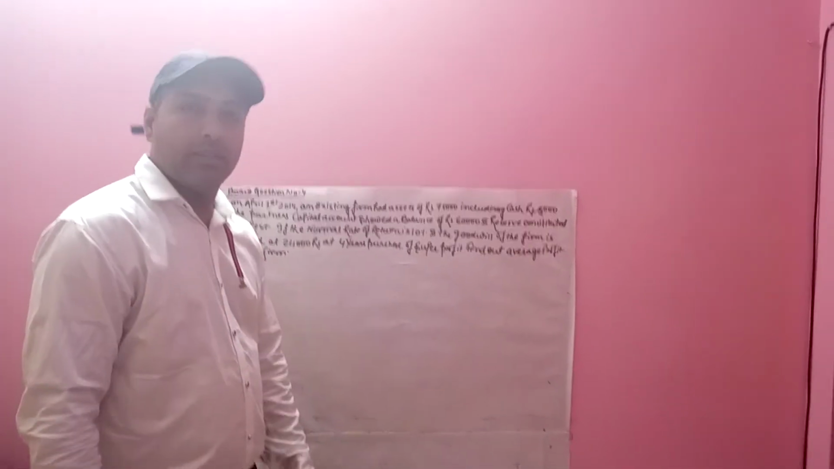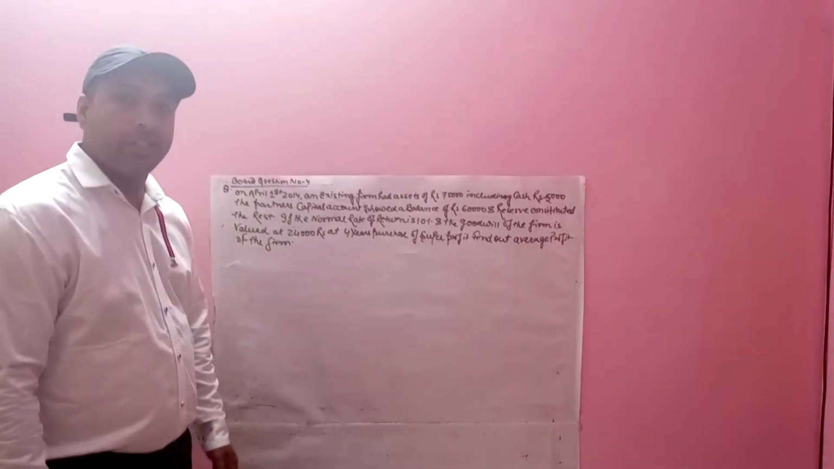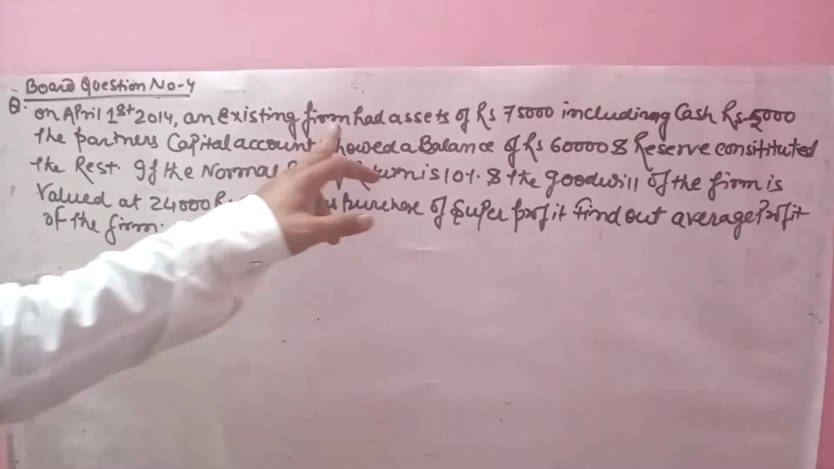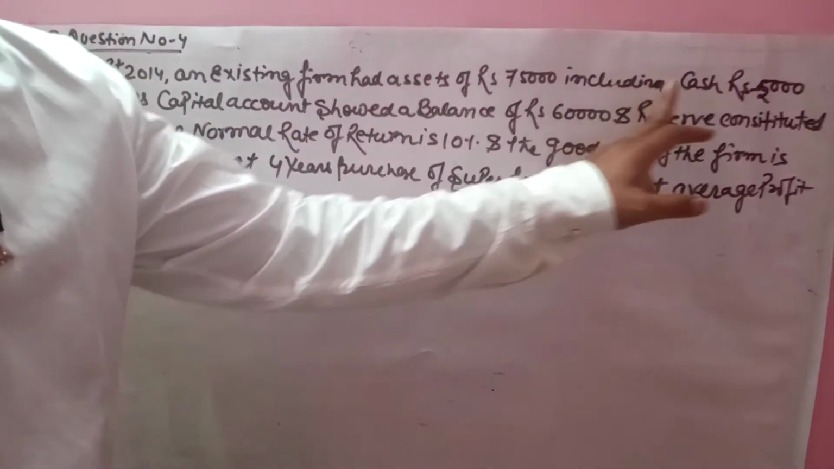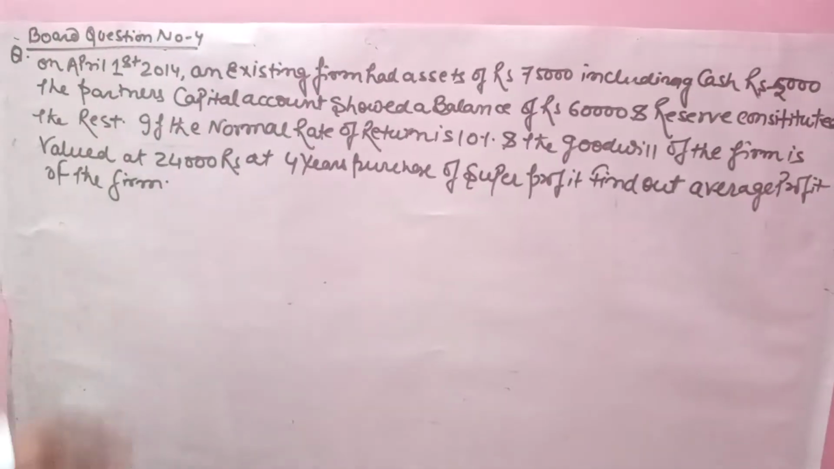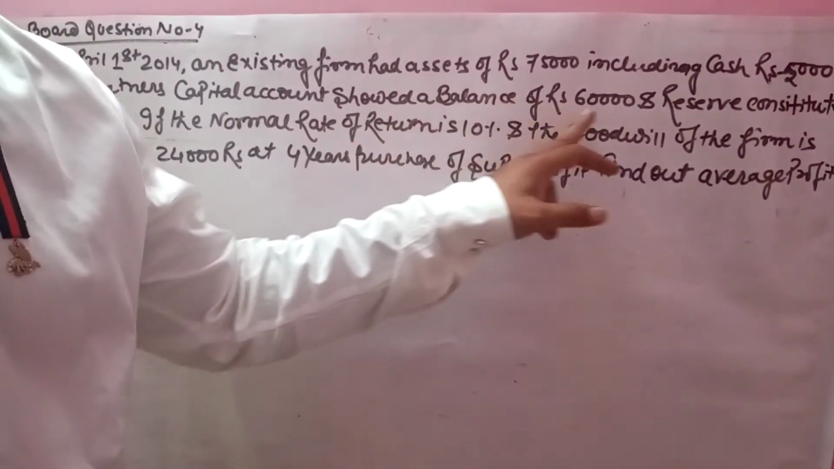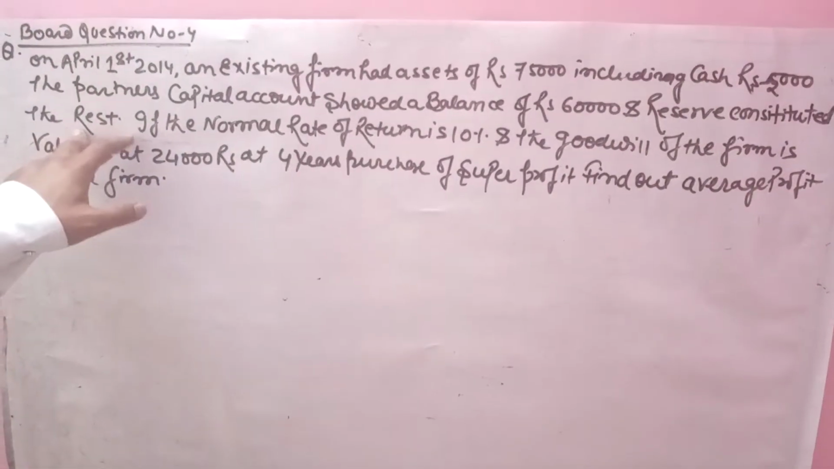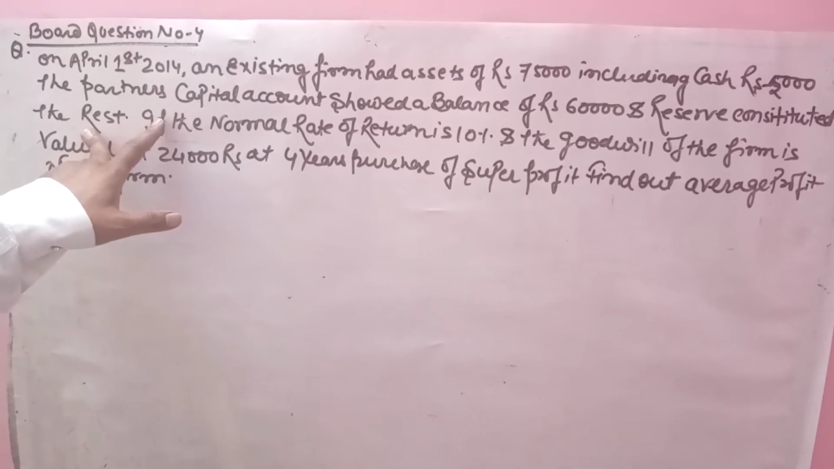So today I will discuss the fourth board question. What is the question? On 1st April 2014, an existing firm had assets of 75,000 including cash rupees 5,000. The partners' capital account showed a balance of rupees 60,000 and reserve constituted the rest. Clear? The capital account, it means CI has given in the question.